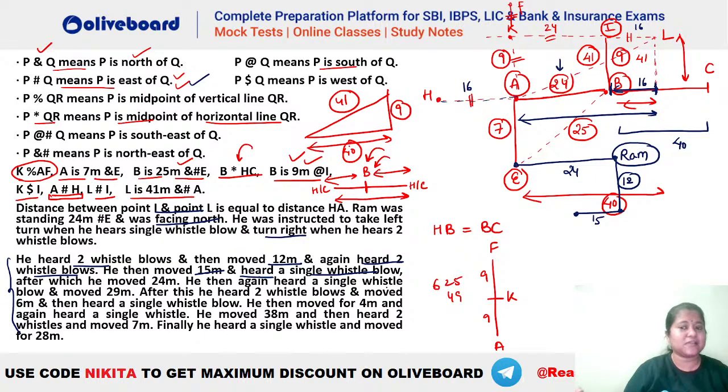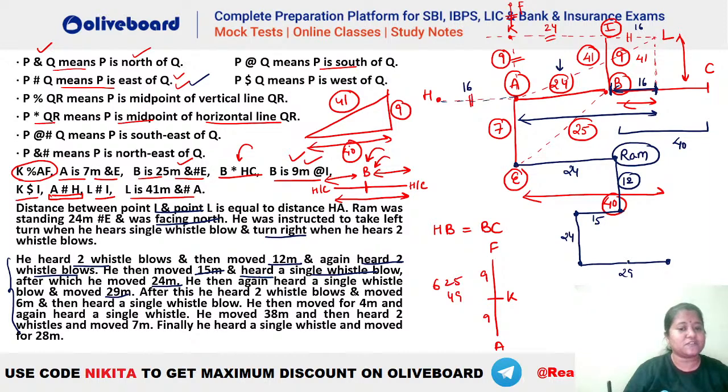अब उसे single whistle मिलता है, मतलब he will now take a left turn from this point. So he hears a single whistle, after which he moves for 24 meters. So from here he has to take a left turn and 24 meters, that means here, and he will be reaching this point. ठीक है, वो यहाँ पहुंच गया. After that he again heard a single whistle, that means again a left turn, and he moved for 29 meters. So you can see 29 meters would be something like this, that is 15 plus 14, right? So 29 would be something like this. ठीक है, so ये 29 meters उसने move कर लिया. He has reached this point here.